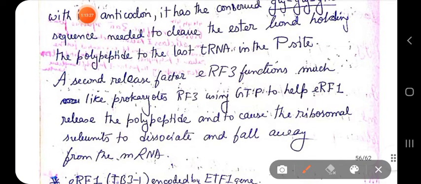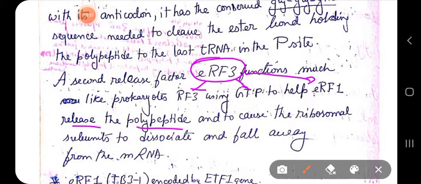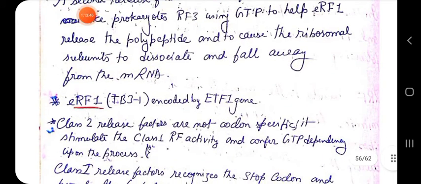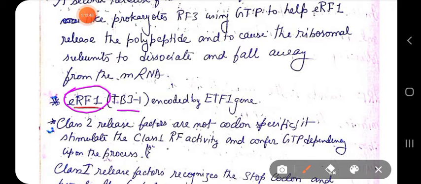There is a second release factor called ERF3, which functions like RF3, using GTP to help ERF1 release the polypeptide chain and cause the ribosomal subunits to dissociate and fall away from the mRNA. Well, that is done by ERF1. ERF1 is encoded by the ETF1 gene.